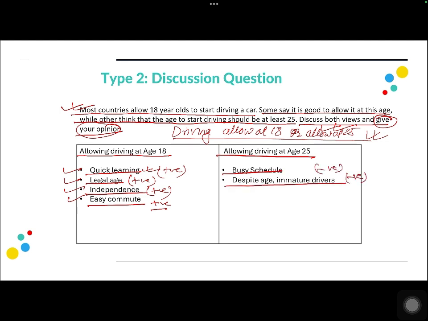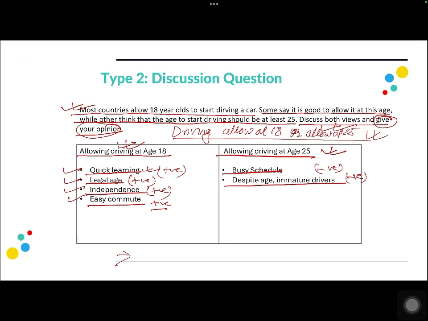Now, obviously, what you can do is generate positive and negative points for both of these columns, and depending on what kind of points you have generated, you can come to a conclusion. In this case, depending on the ideas that I have generated, my opinion is that I'm with this side of people who allow driving at the age of 18, because I'm saying that there are not many benefits of allowing driving at the age of 25, right? So depending on the notes, you should be able to come to an opinion.